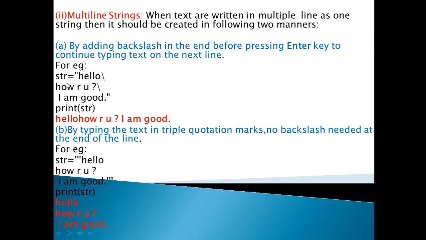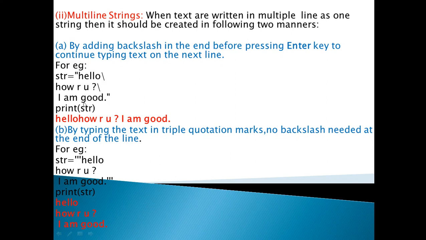Okay, and here when the string values are in different lines and this particular string value is contained within the double quotes, then at the end of the line the backslash is a must, only then will you get the output, and that very variable will store the multi-line string.